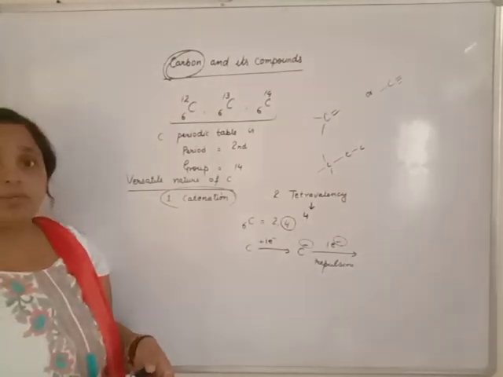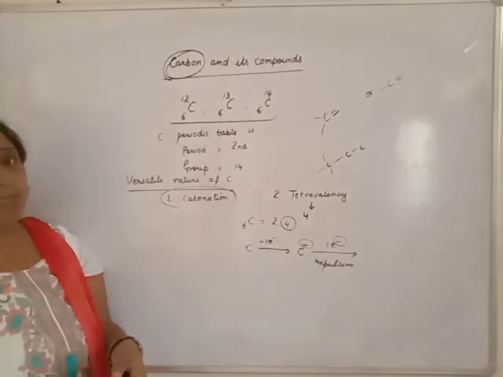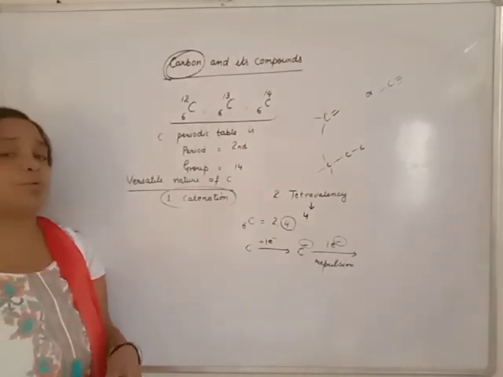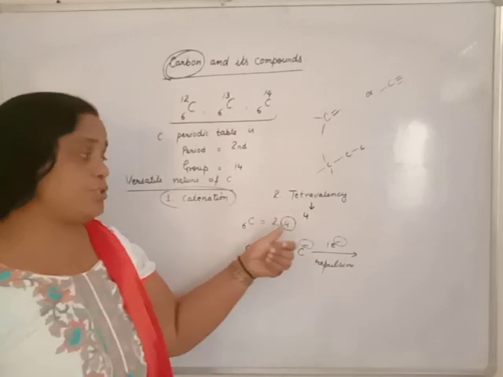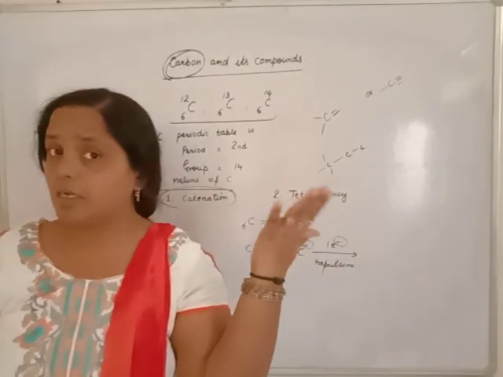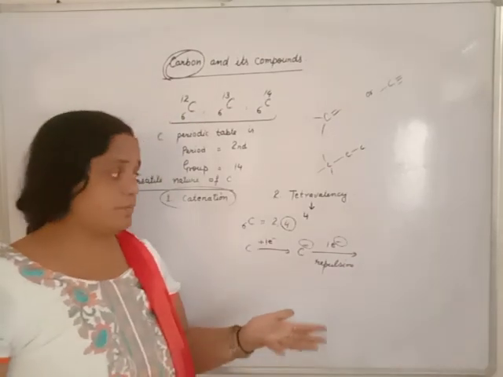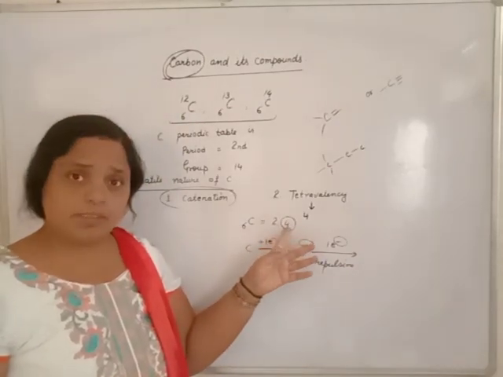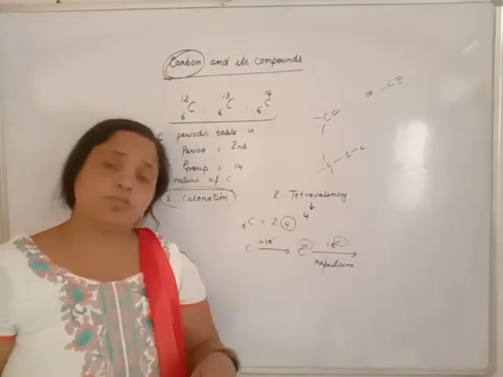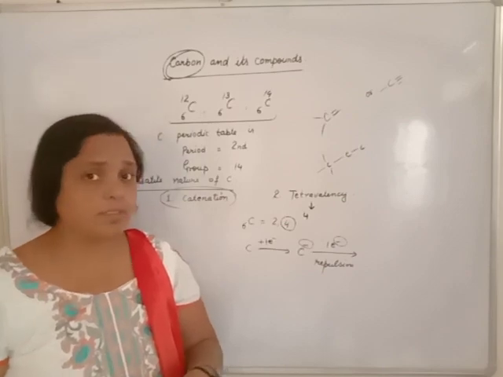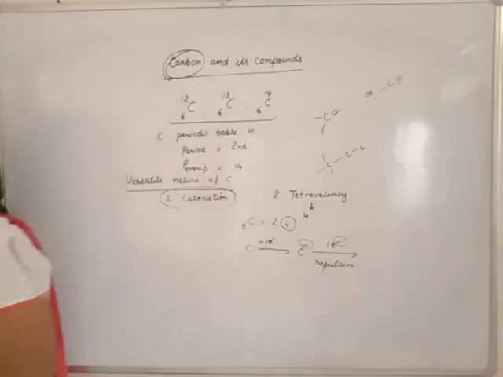So carbon does not have the tendency to lose 4 electrons or gain 4 electrons. So it has the tendency to share these 4 electrons with other elements, either similar or different, to complete the octet. So it has the tendency to form 4 covalent bonds. This is the versatile nature of carbon.